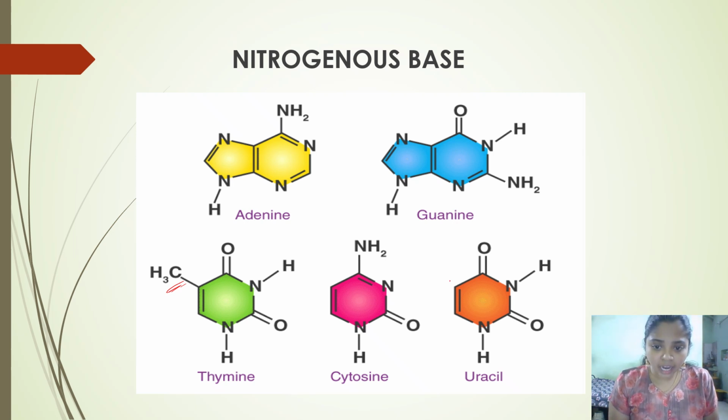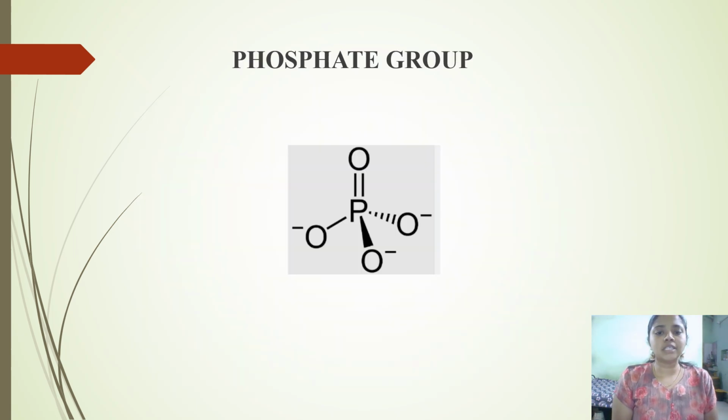Carefully, if we add a methyl group at the fifth position of uracil, the uracil becomes thymine. That's why thymine is also known as 5-methyl uracil. This one is a previous year NEET question. Thymine is also known as 5-methyl uracil. Yes, fine. Next one is the phosphate group.